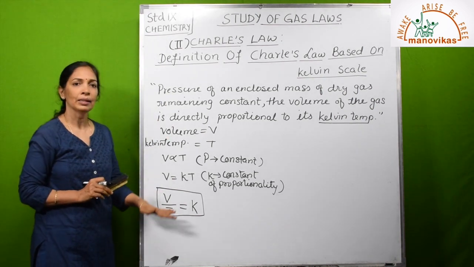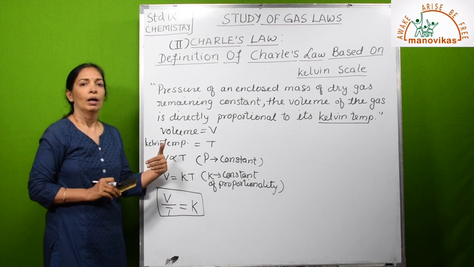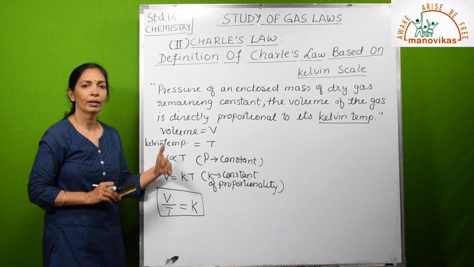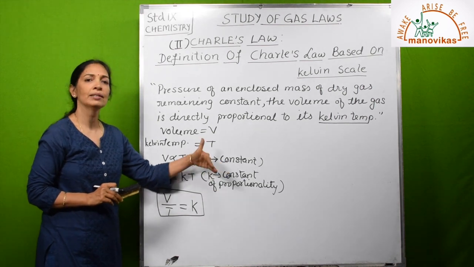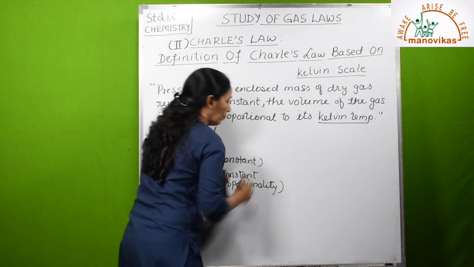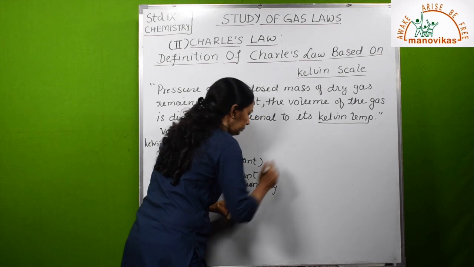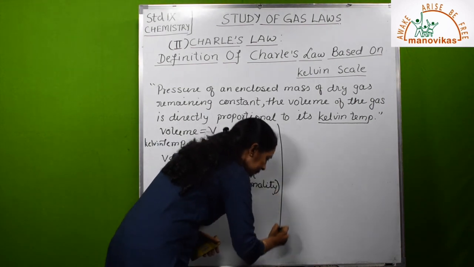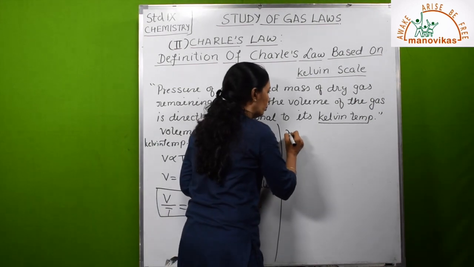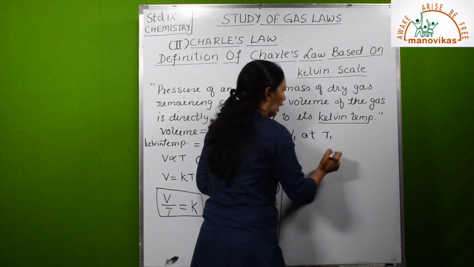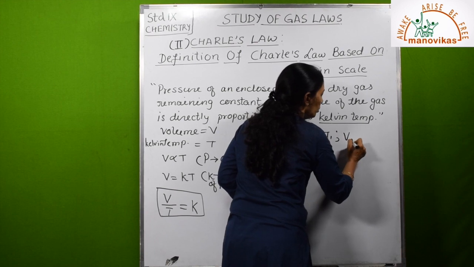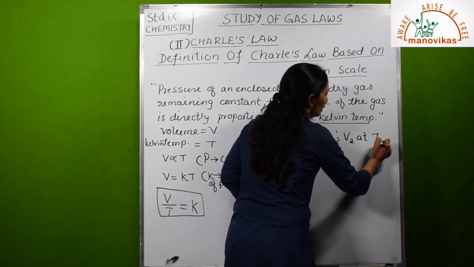So let us see, if the volume and temperature are observed under constant pressure by changing the temperature, then what happens? Let us suppose volume is V1 at temperature T1 and it is V2 at temperature T2.